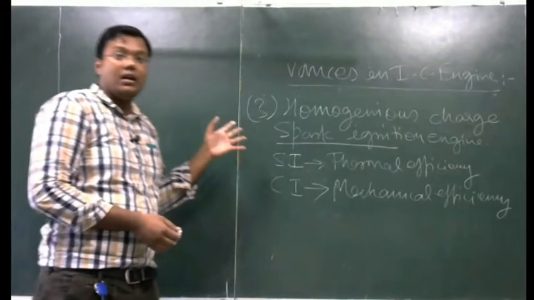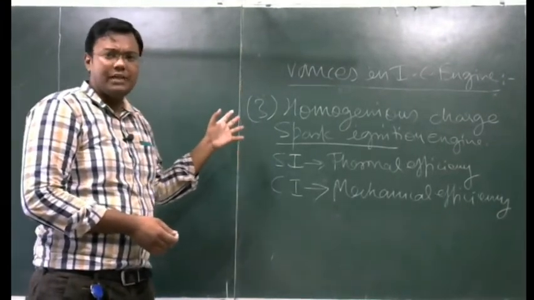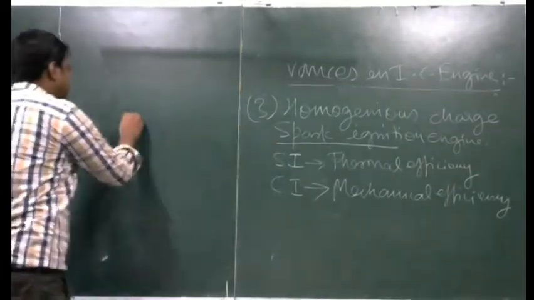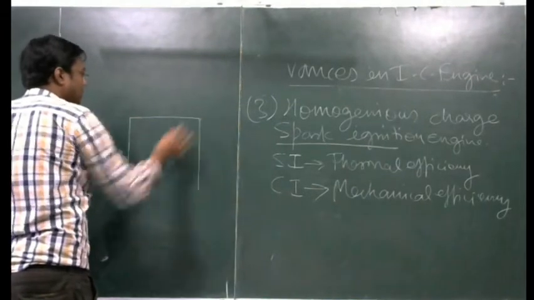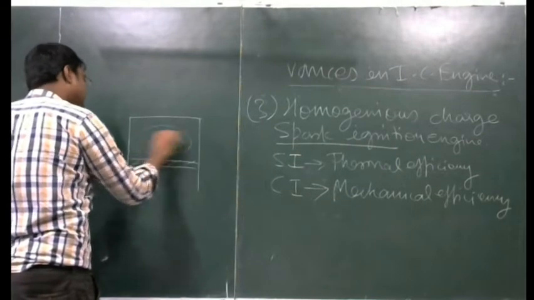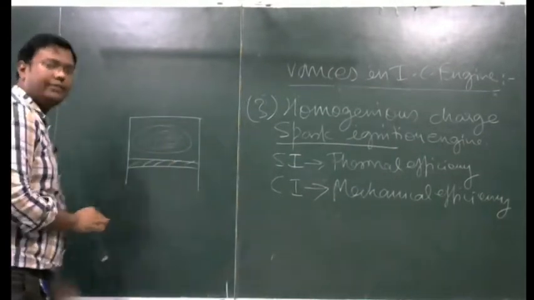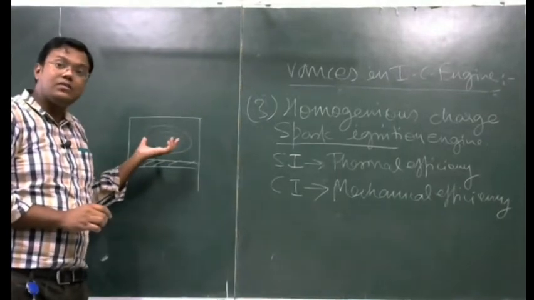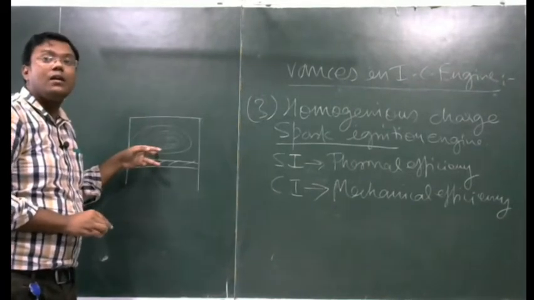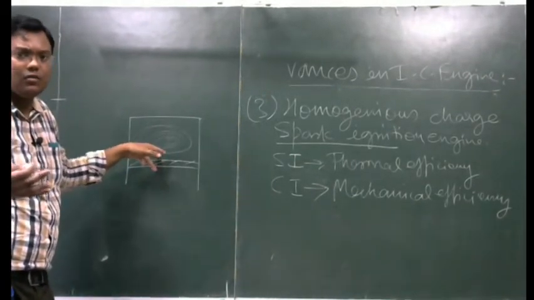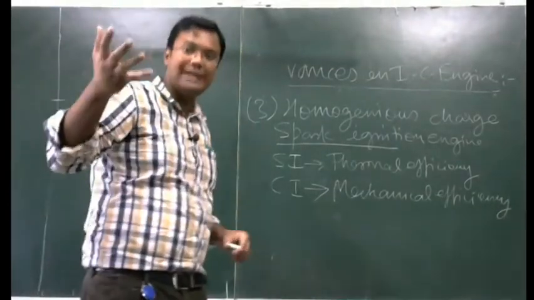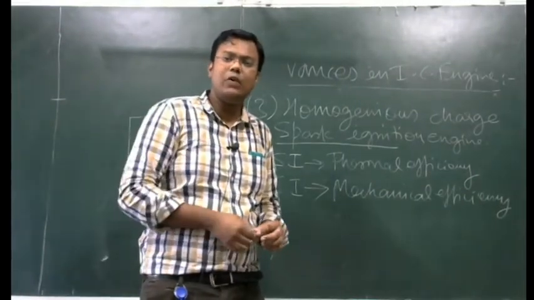Combustion of the air fuel mixture takes place here like in a diesel engine. This is the air fuel mixture. We will not ignite this air fuel mixture with the help of a spark plug. There is no spark plug here, but we will ignite it with the help of compression, like in a diesel engine. We will highly compress this air fuel mixture to the ignition point, so that combustion will take place easily without any spark plug.